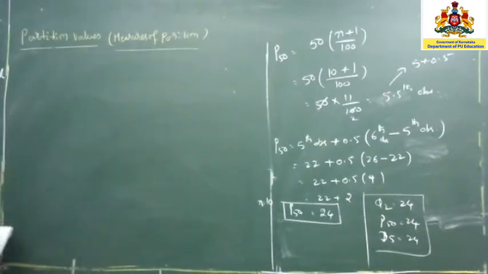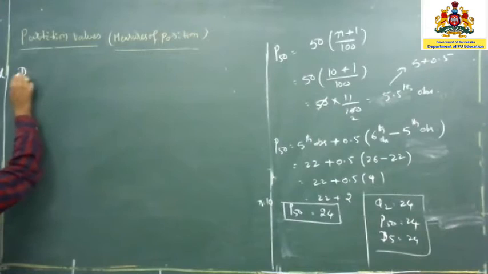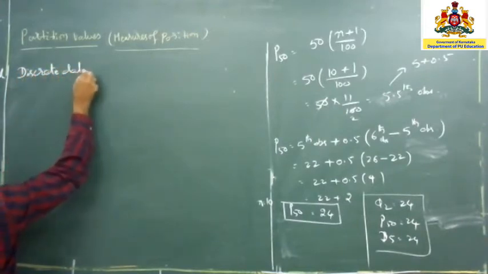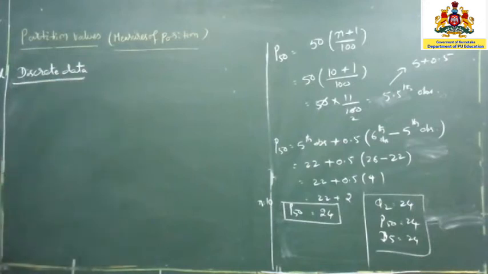So now, let us take the discrete data. Discrete data means frequencies are present.